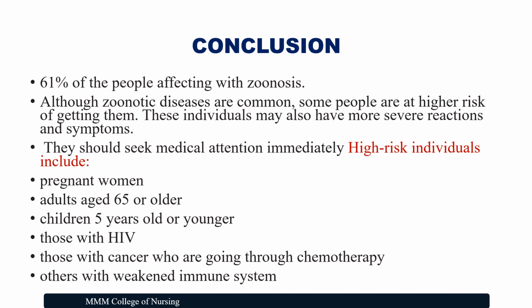These individuals may also have more severe reactions and symptoms. They should seek medical attention immediately. High-risk individuals include pregnant women, adults aged 65 and older, children 5 years or younger, those having HIV, those with cancer who are going through chemotherapy, and others with weakness in the immune system.